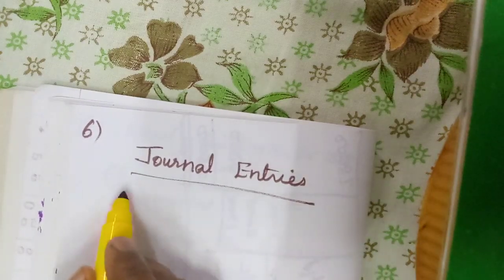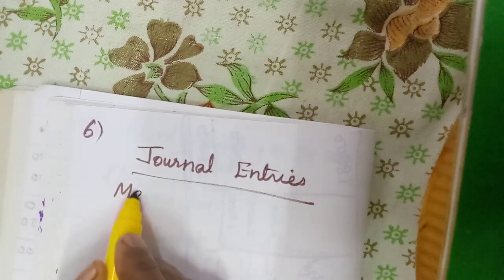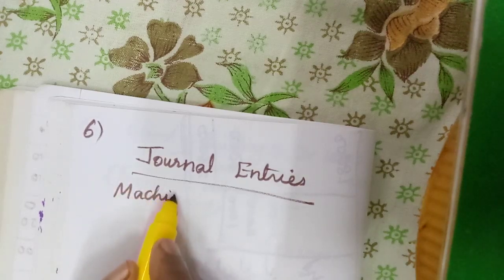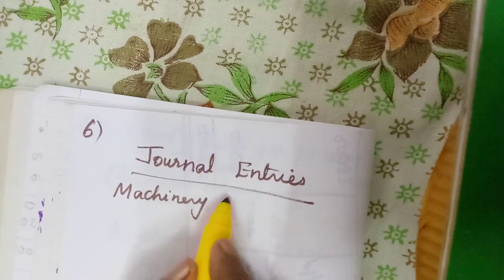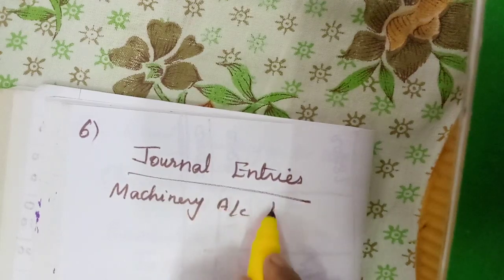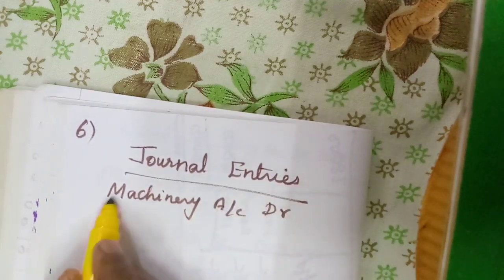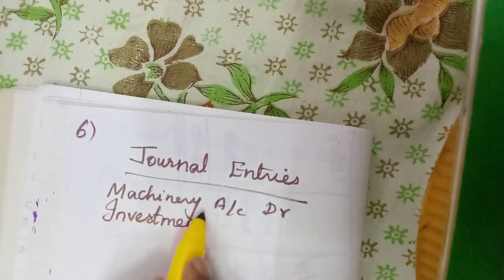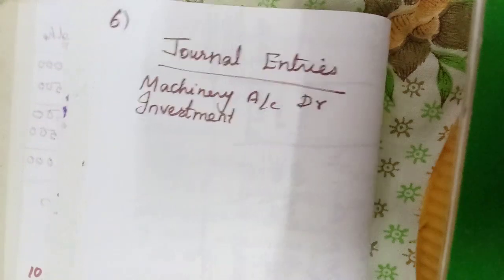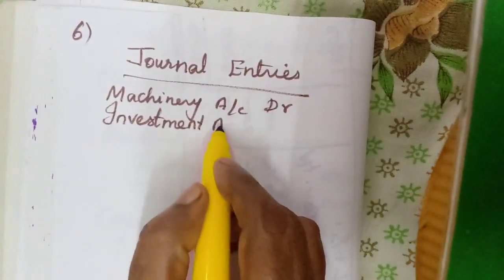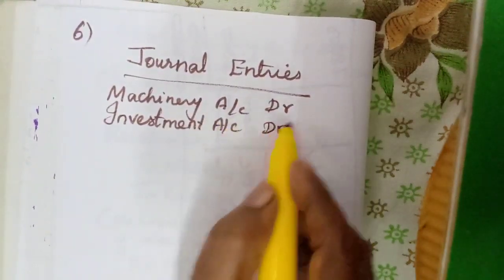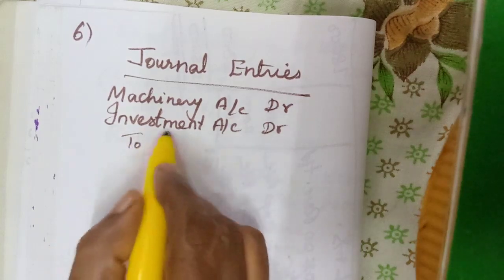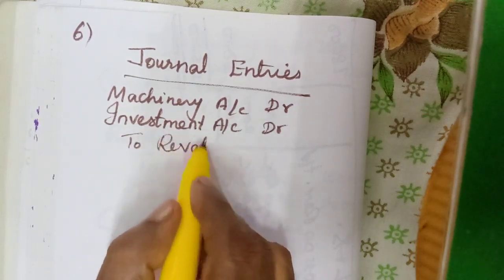Machinery account debit, then investment account debit, to revaluation account.